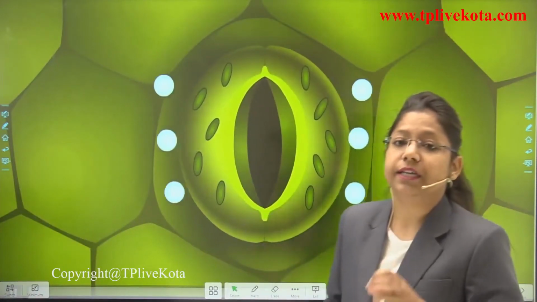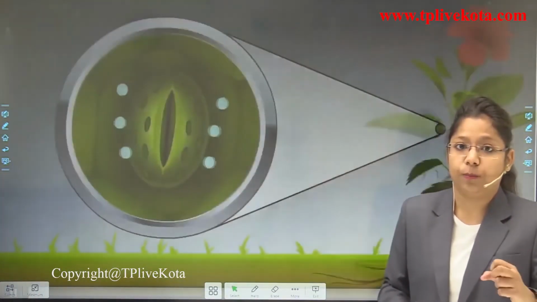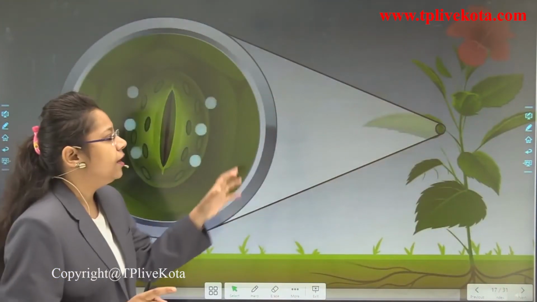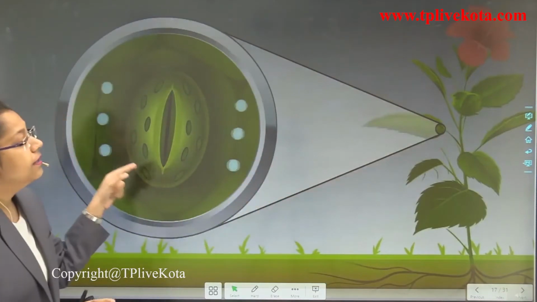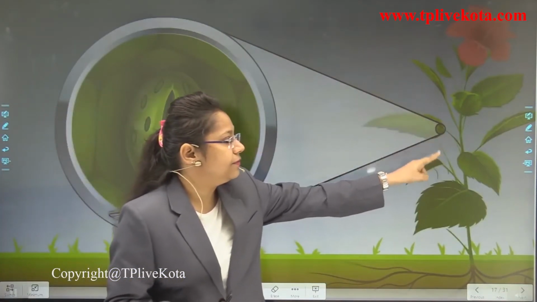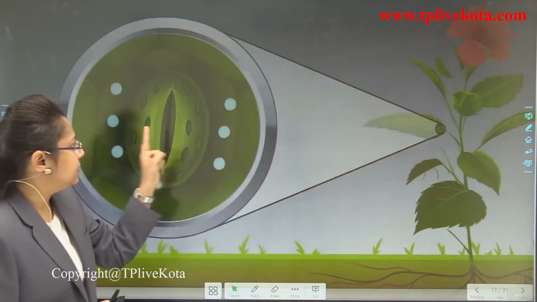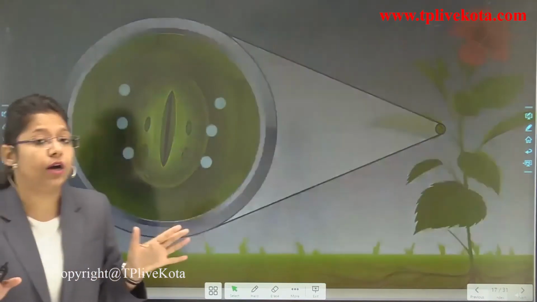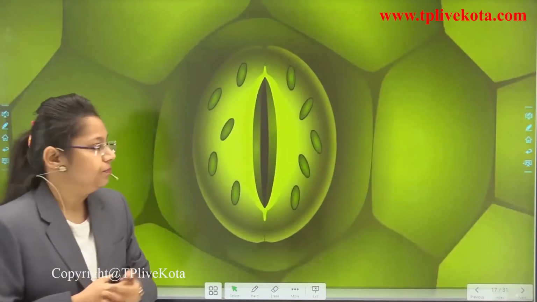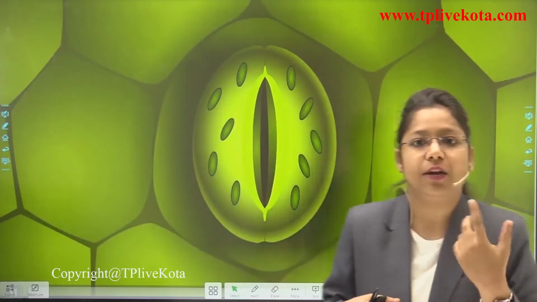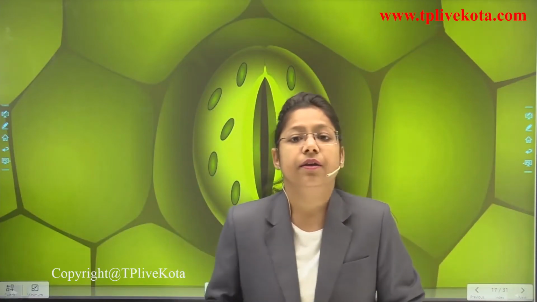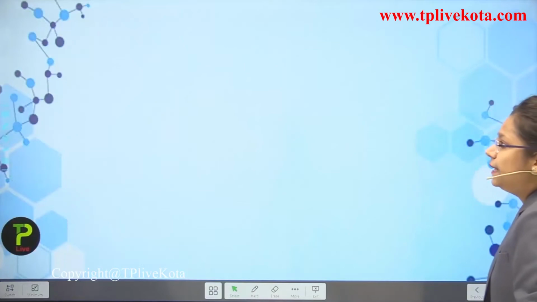So, are you understanding the whole procedure of the stomatal opening? You can see here, students, this is a strong dissection of each and every guard cell. What happens? The xylem gives water to the leaves, but the water is being removed by the stomatal opening because the plant does not need an extra amount of water. So, this is how the stomatal opening takes place. Okay, students, have you understood stomatal opening and closing? Now, we are moving towards the next slide.